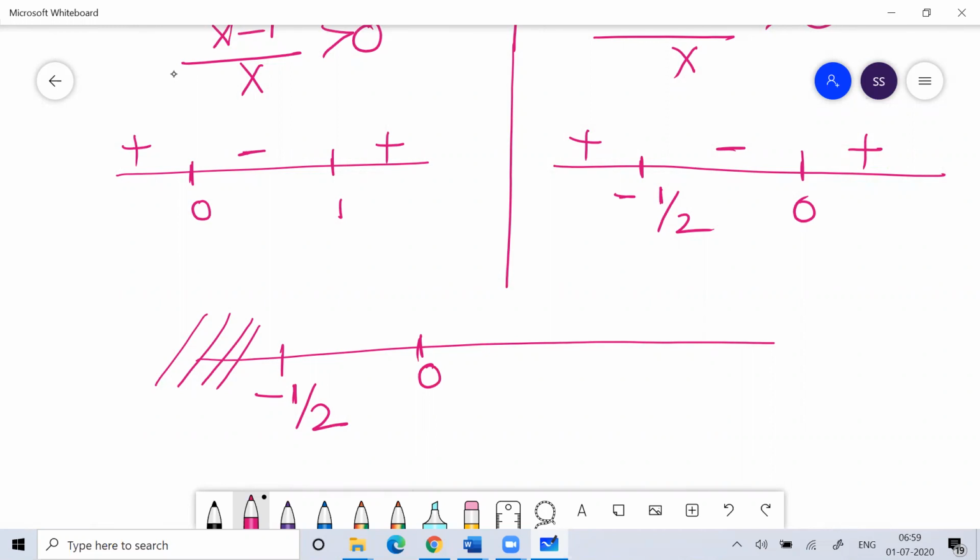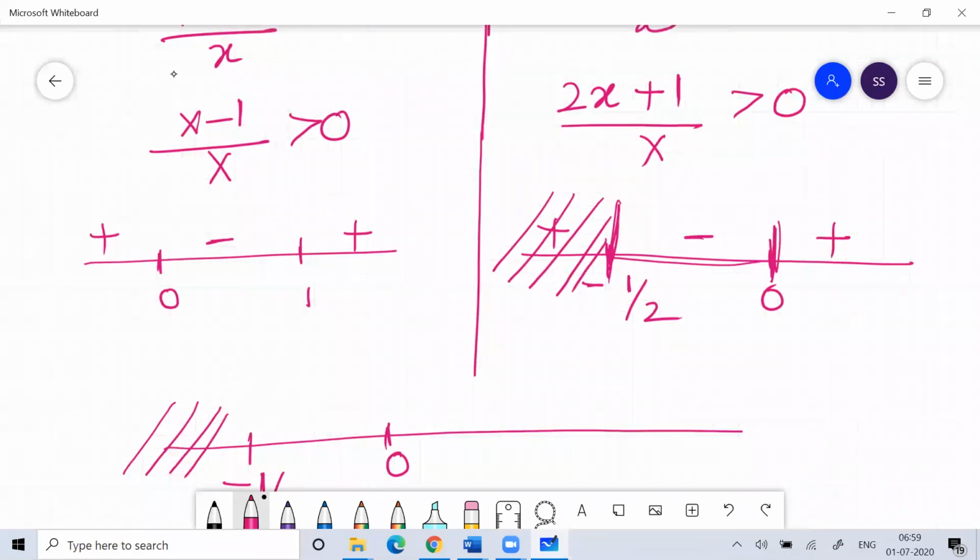Okay, so now the area which is common between them. What is common between them here? This is from 0 to minus 1 by 2. Okay, sorry, this positive value, both the places positive value.